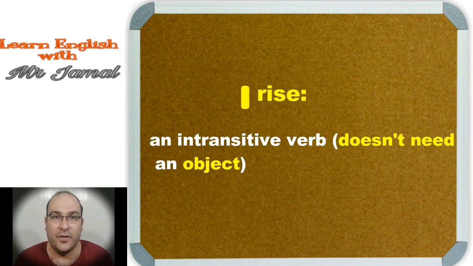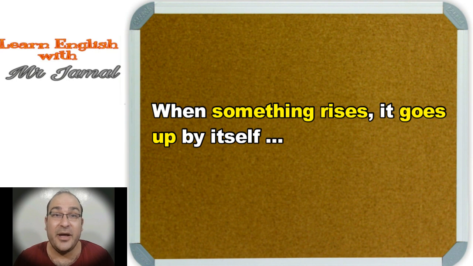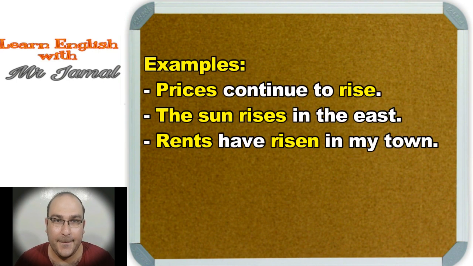Now, rise, however, is an intransitive verb. An intransitive verb is a verb that doesn't take or doesn't need an object. When something rises, it goes up by itself. Now let's see the verb rise in the following examples.